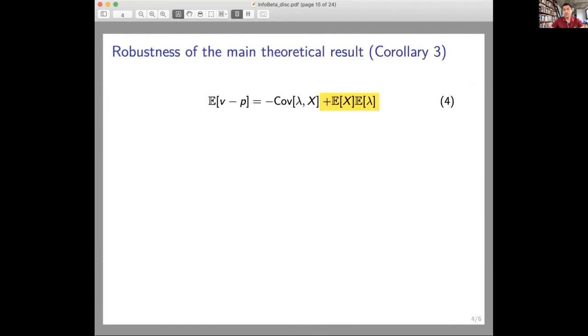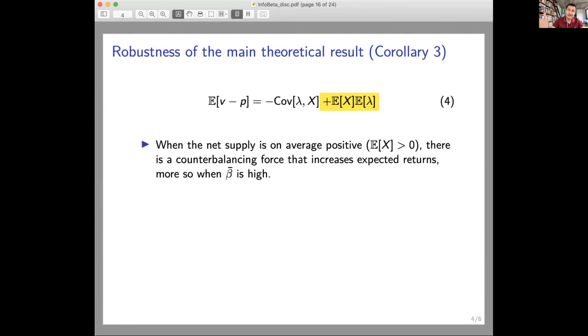I have also a comment about the robustness of the theoretical results. Here, the expected return of the asset was minus that covariance that you can see over there. But there is another term that is not neglected in the analysis, but is easily removed by assuming that the expectation of the order flow A(X) is equal to 0. Of course, if you remove that term, then you have all of the results of the paper. But now we know that assets are in positive net supply on average, which means that A(X) over there should be higher than 0.